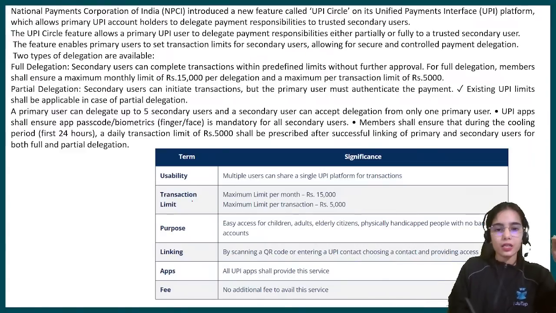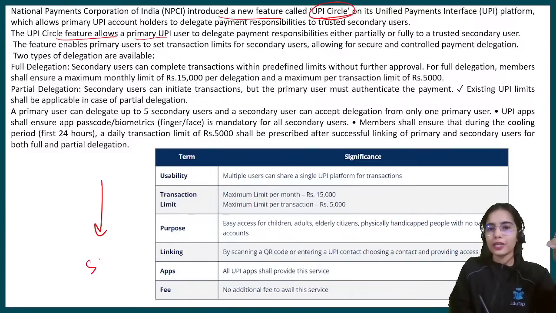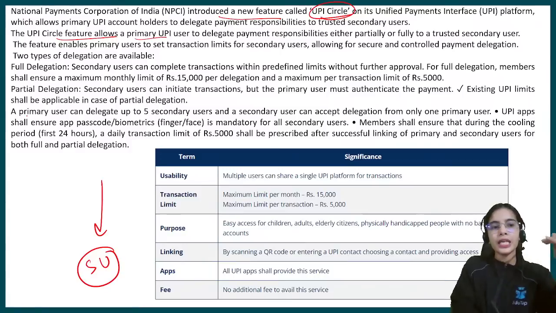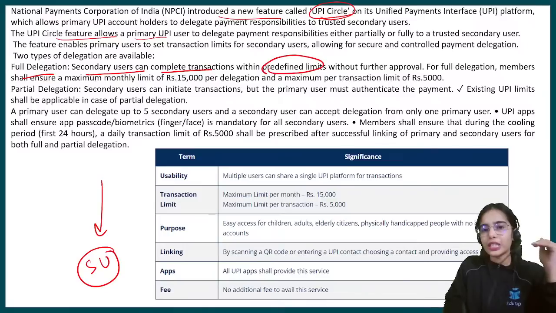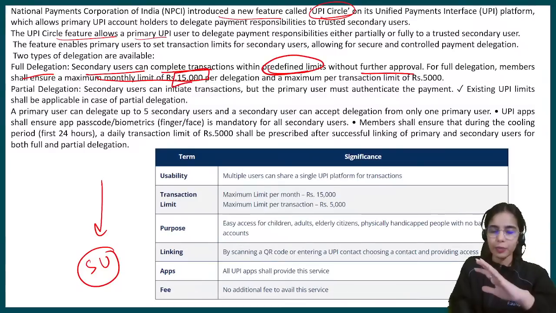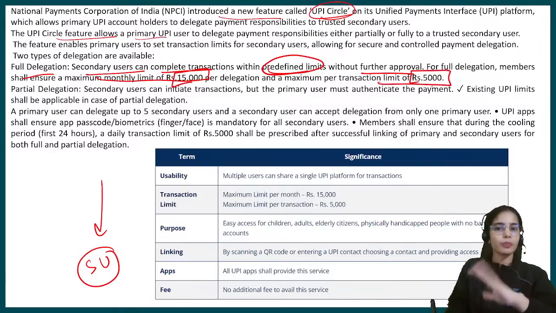Okay. So the National Payments Corporation of India has introduced a new feature, that is UPI Circle. The UPI Circle feature allows a primary user to delegate payments to a secondary user. The secondary user can use the same UPI ID for making payments. There can be full delegation, that means secondary users can complete transactions within the predefined limits without further approval. But the monthly limit is 15,000 for delegated payments, and the per transaction limit is 5,000.